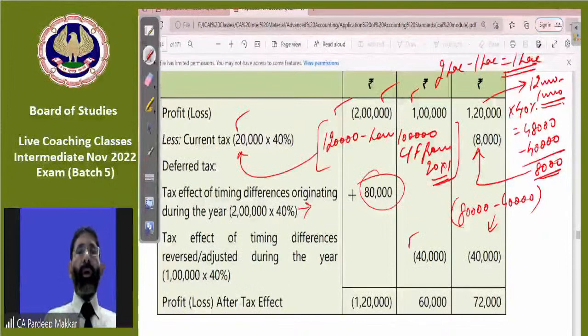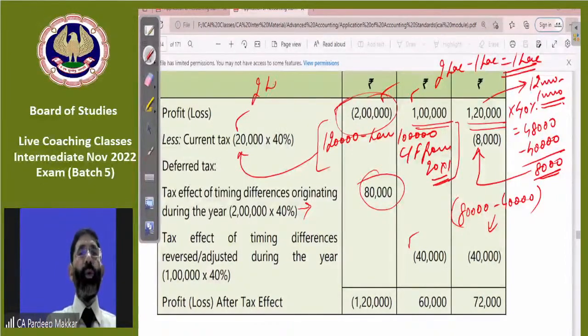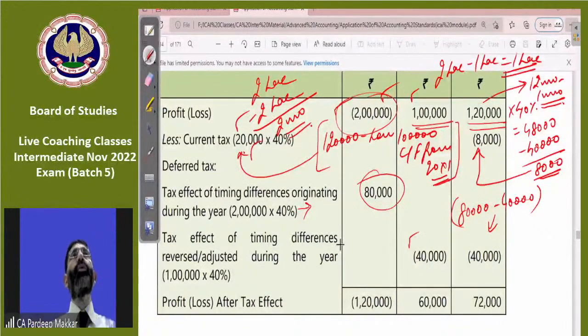So it's very simple: there's a loss of 2 lakh, which is to be carried forward to the next years to be adjusted. The loss is to be adjusted from the next year's profits, and the profits are given to you, 1 lakh and 1,20,000. So first of all, you have to adjust your profits against the losses you suffered in the previous year. So 2 lakh minus 2 lakh. The balance is only 20,000 which is left. That is to be used for calculating tax. So this is the concept in this case. I think it is clear, Vita.